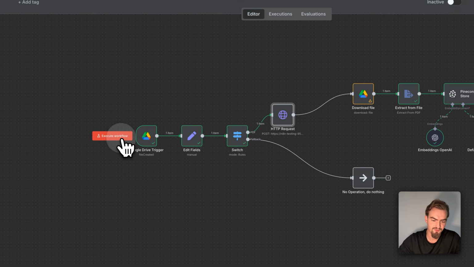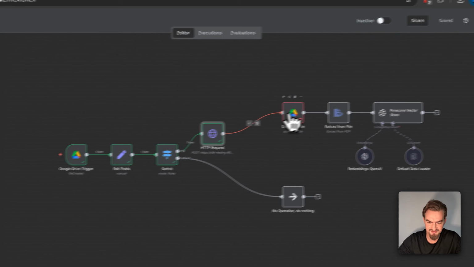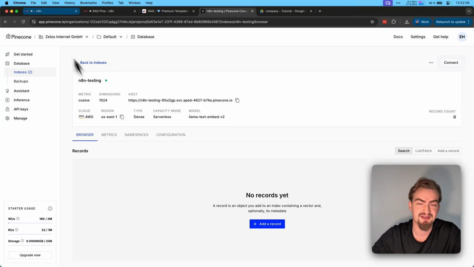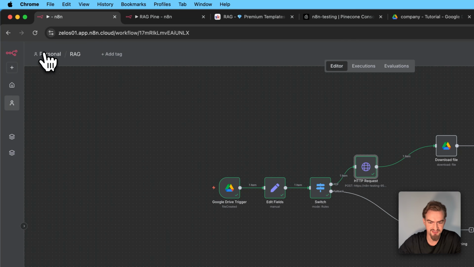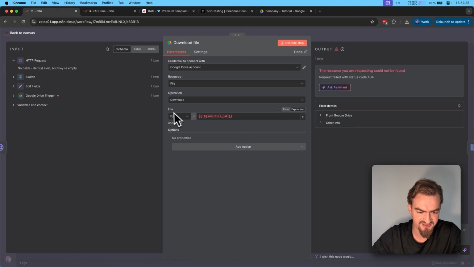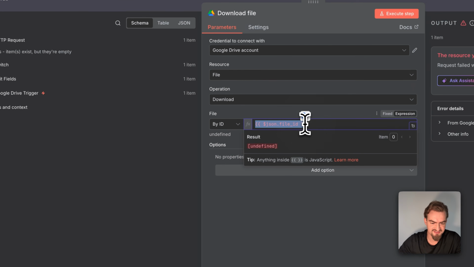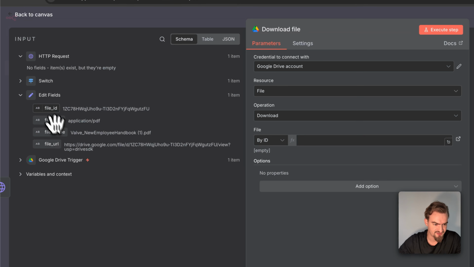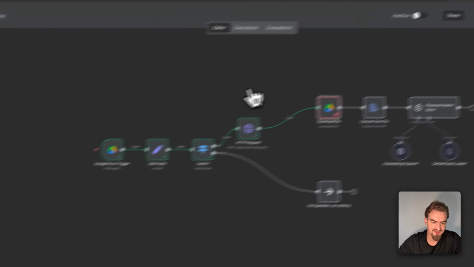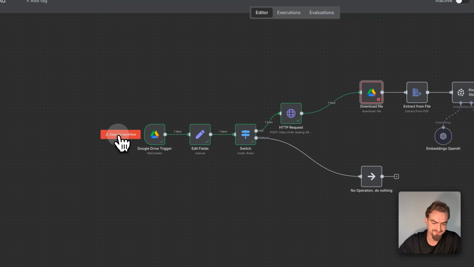If I click now execute workflow, first we delete all previous chunks. When I now reload this, then you see that all records are deleted, but only for this file. So if you would have different files also here, only these certain records would be deleted. Let's go back to our n8n and click back to canvas. And like you can see here, we received here an error in our download file. Let's double click on it. And the problem is we need to provide the file ID here again. For that, simply delete this one and under edit fields, drag and drop the file ID here again and click go back to canvas and click save. Let's execute again the workflow from the beginning.